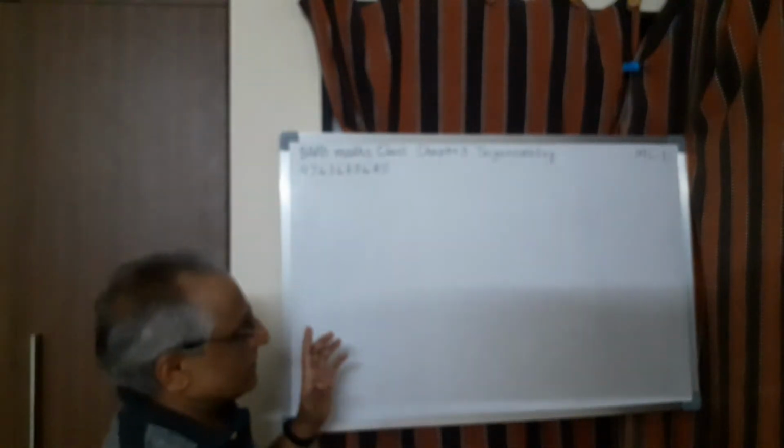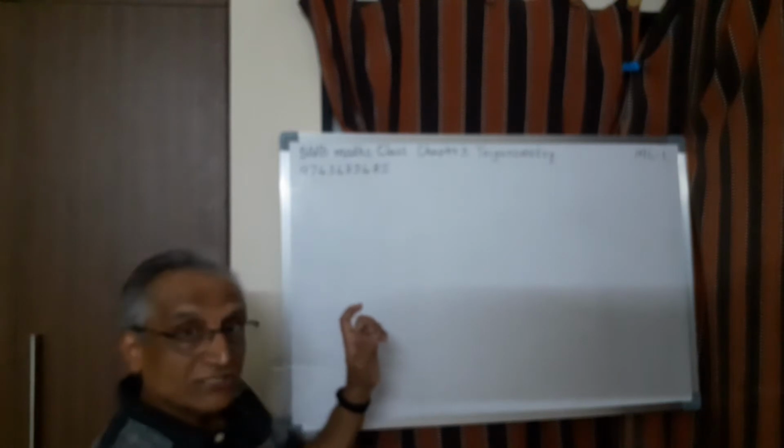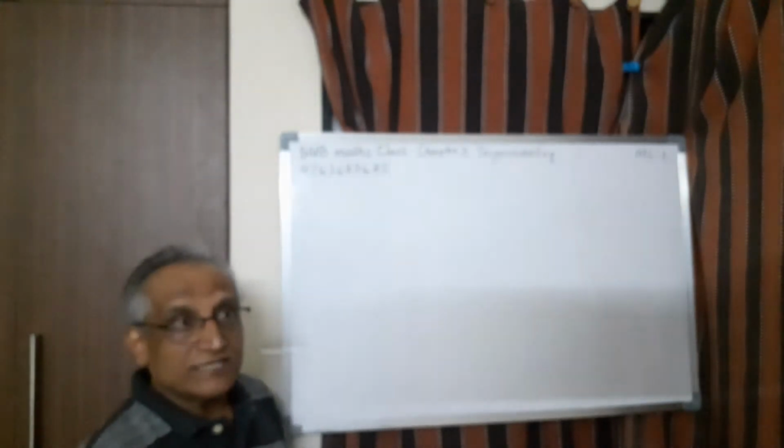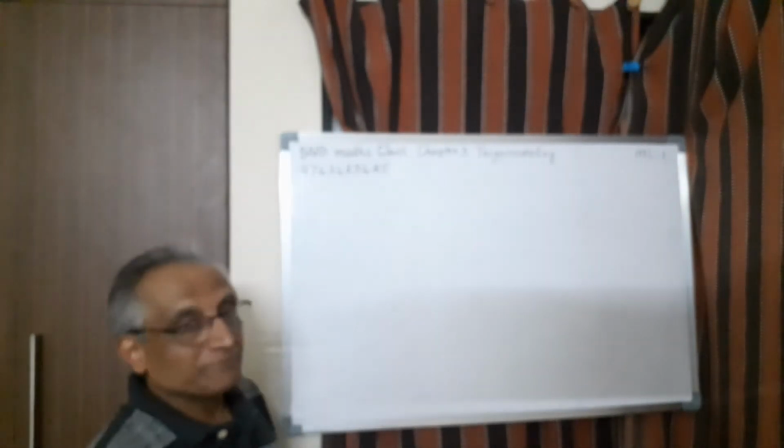We are taking the triangle, no doubt, in defining the trigonometric ratios, sine theta, cos theta, etc. But it is much more than that. It has a lot of applications, a lot of interesting things. But the basic thing required for trigonometry study is geometry. Of course, geometry is the basic foundation on which we are building the edifice of trigonometry. This is one important thing.